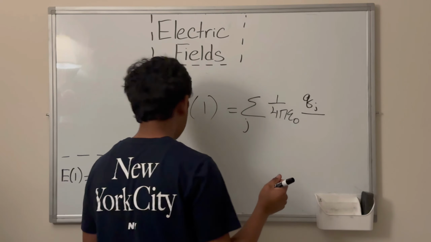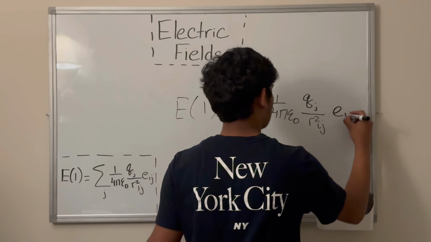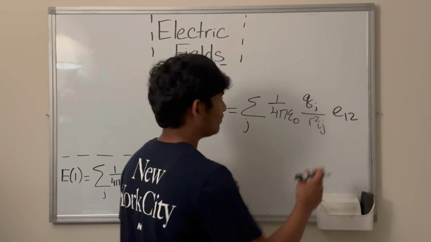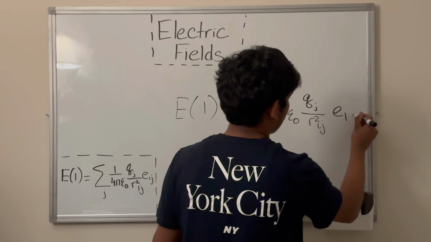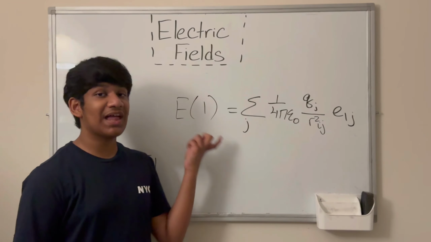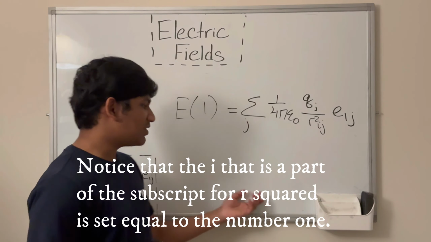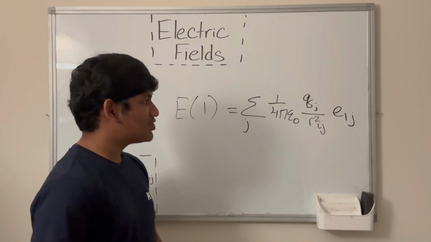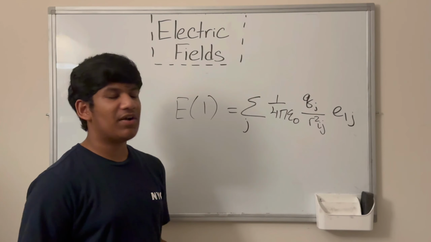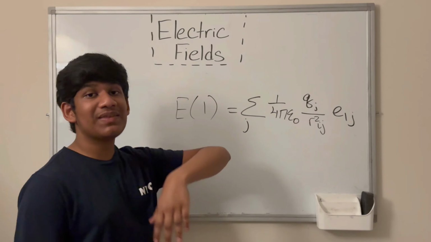It looks pretty daunting at first, but it's actually pretty simple. What this formula is considering is the electric field on particle 1 because of all the other particles. And once again, we're assuming a unit charge.